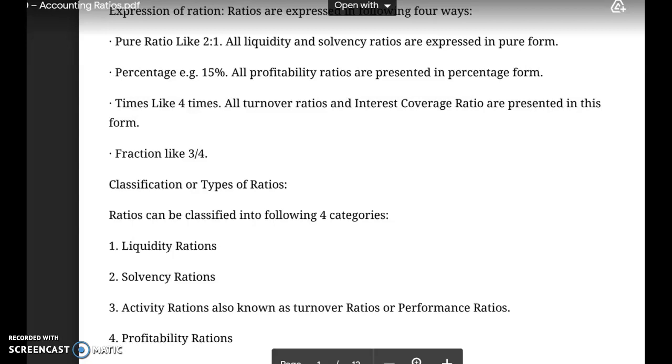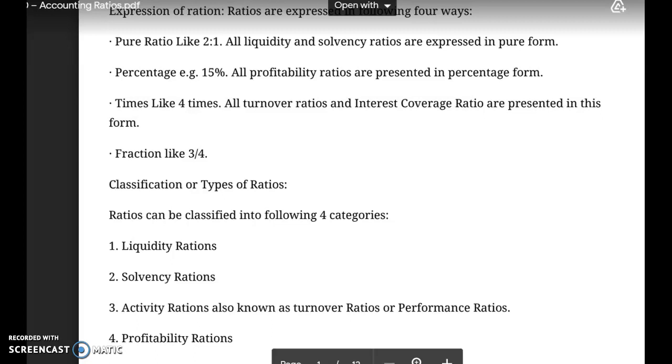Dear students, now I will tell you how the ratios will be expressed. Expressed here means how the answer of the different types of ratios can be written. Most important thing is, before we understand the different ways in which a ratio's answer can be expressed, there is no rule that a particular ratio should be expressed in a particular form. You can express any ratio in any form.